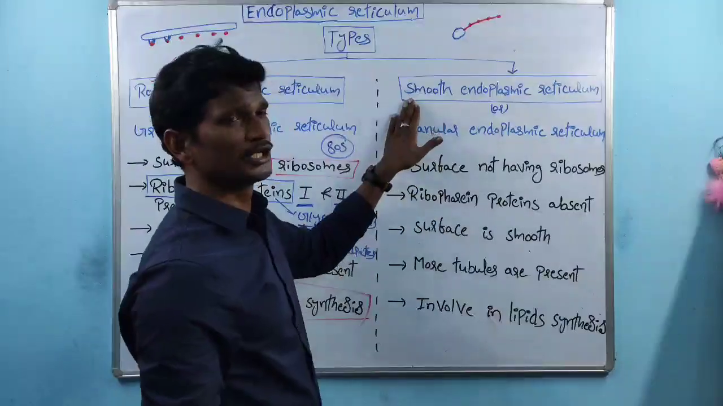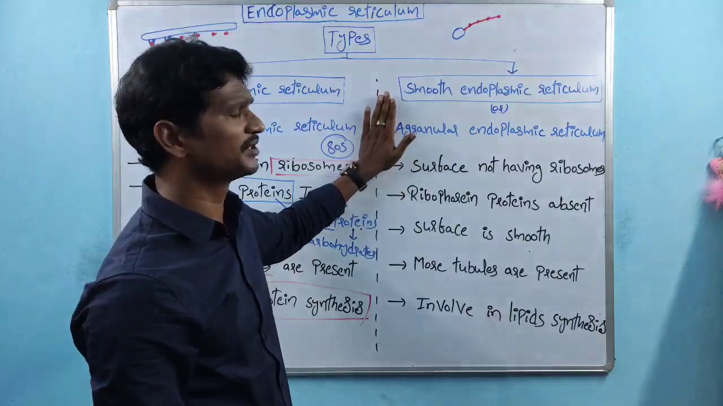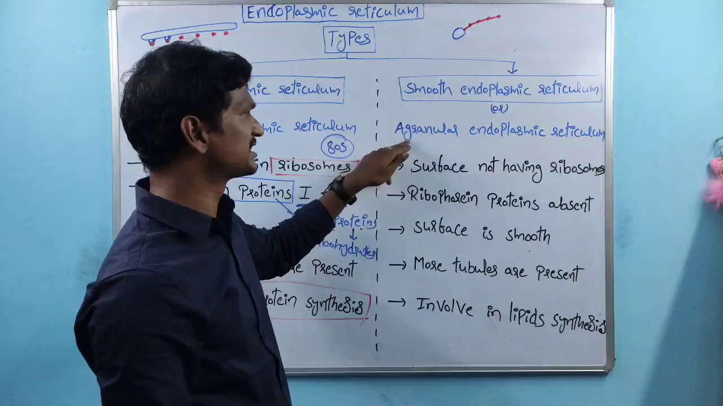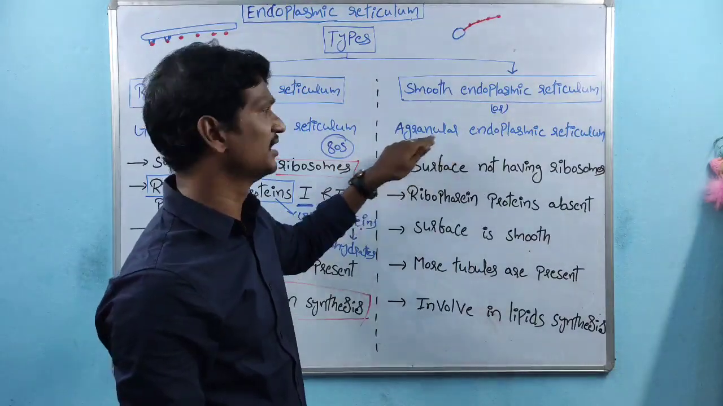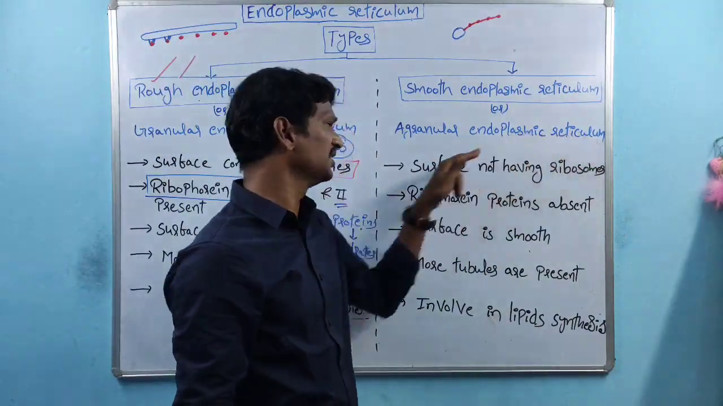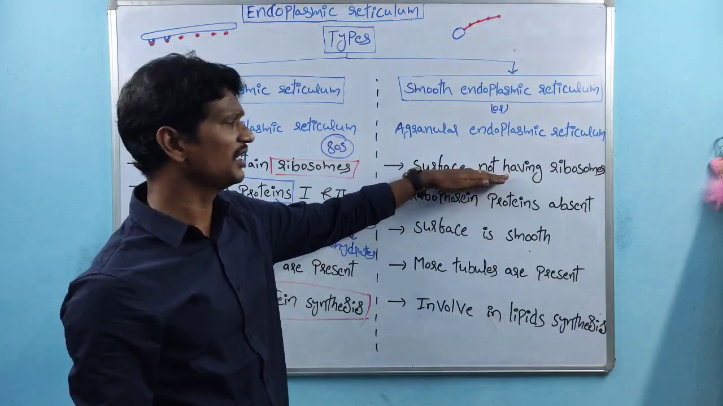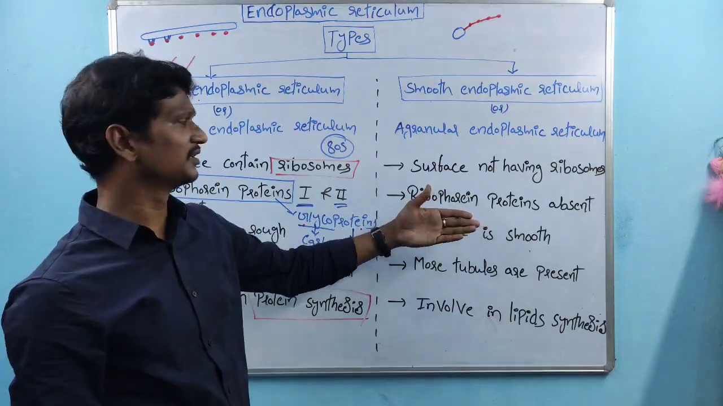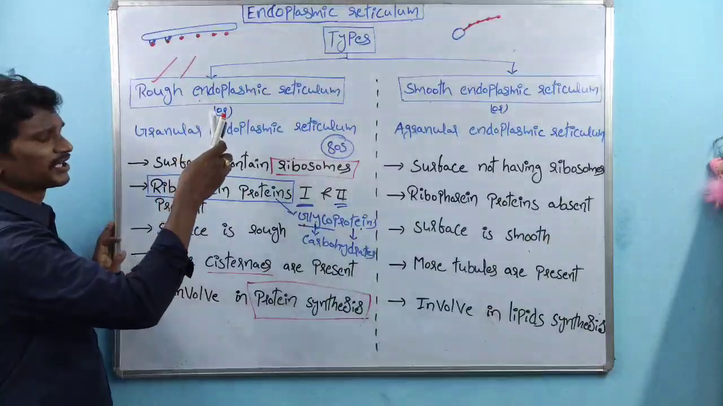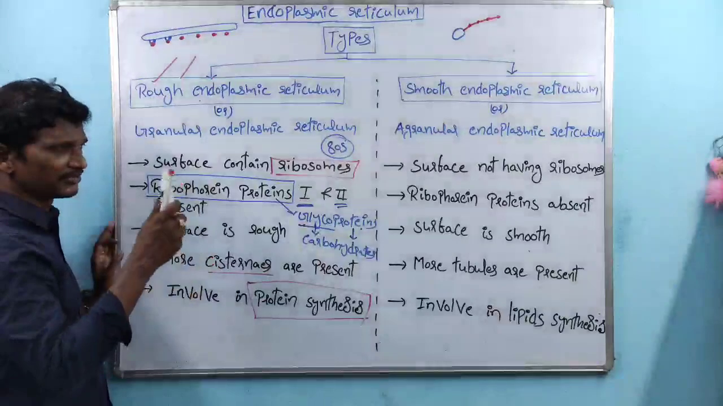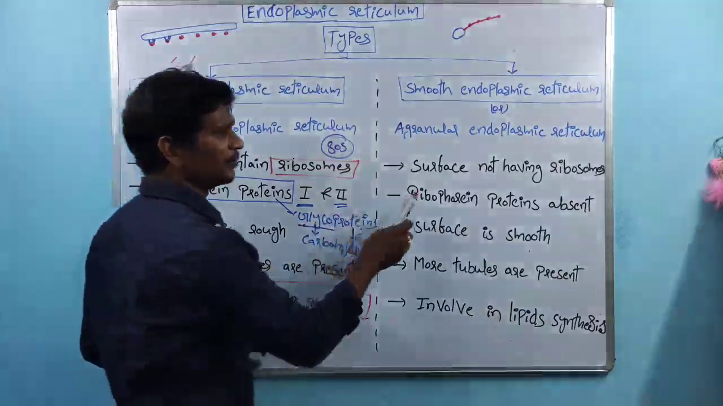Coming to the next one, the smooth endoplasmic reticulum. Here ribosomes are absent. If ribosomes are absent, the surface is smooth. Smooth indicates agranular; granule-like structures are absent. The name is agranular endoplasmic reticulum. Ribophorin proteins are also absent, because the structure between the endoplasmic reticulum membrane and the ribosome is the ribophorin proteins.